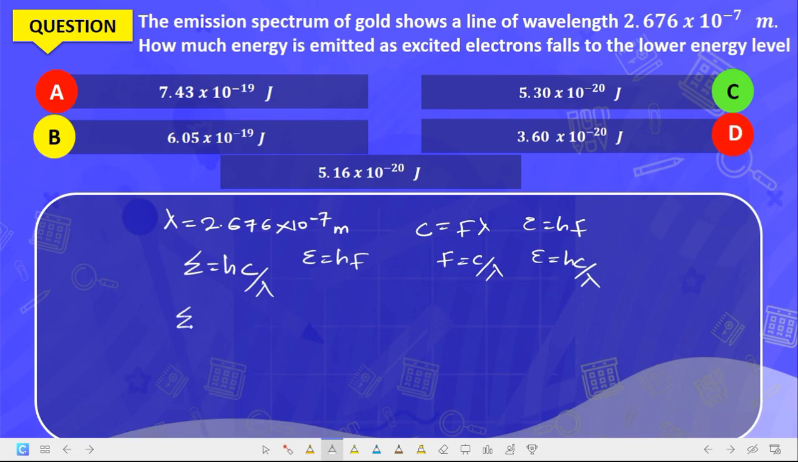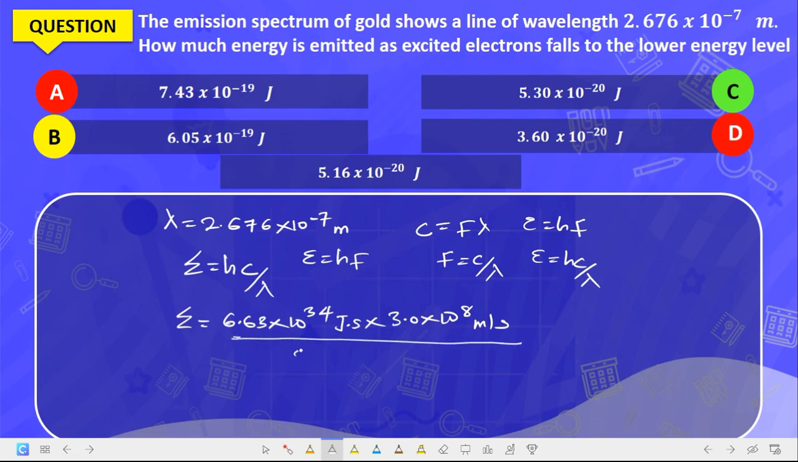Now working with this, E will be equal to h, which is Planck's constant, and Planck's constant is 6.63 times 10 raised to the power of 34 joule second, times the speed of light. Speed of light is 3.0 times 10 raised to the power of 8 meter per second, a constant, divided by our lambda. Where's our lambda? It's 2.676 times 10 raised to the power of minus 7.